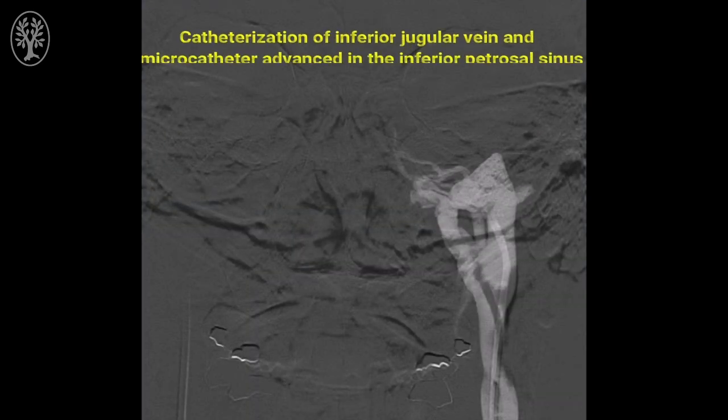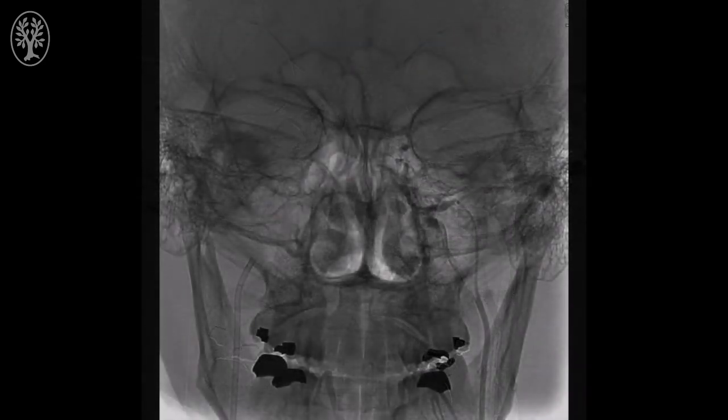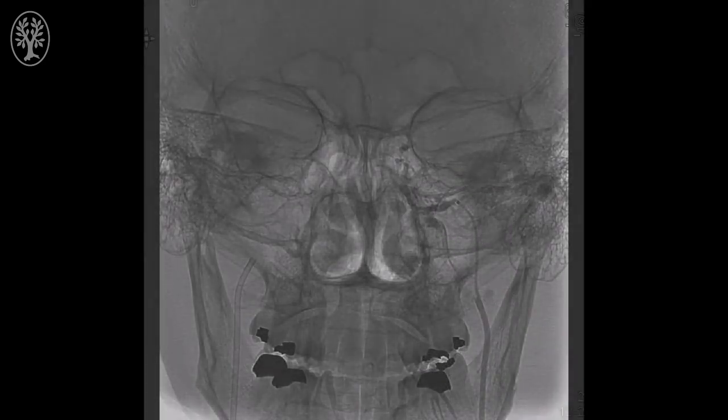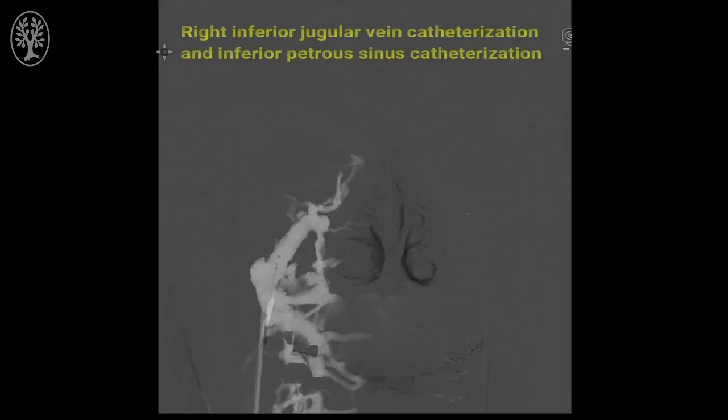We first obtain access into the femoral vein with a 6 French sheath. We navigate a diagnostic catheter, it could be a 5 or 6 French angled catheter, and we obtain similar access on the other femoral vein. So we actually have 2 catheters, one on each petrosal sinus. We then go into the right internal jugular vein, and then from there into the inferior petrosal sinus.